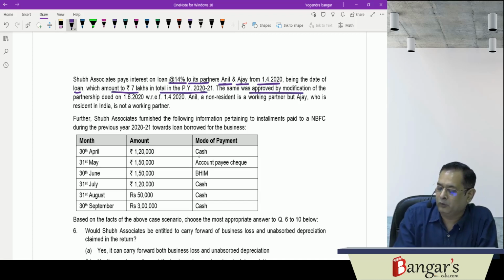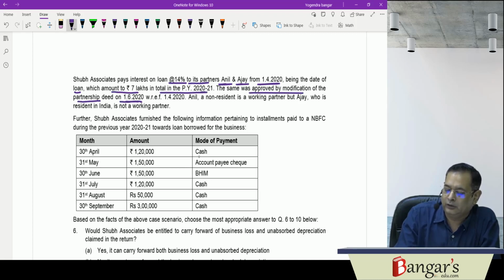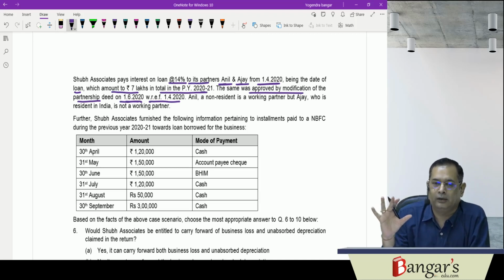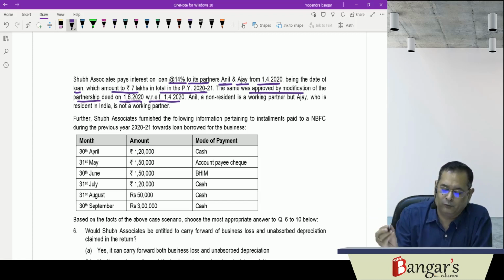The same was approved by modification to the partnership deed on 1/6/2020 with retrospective effect.